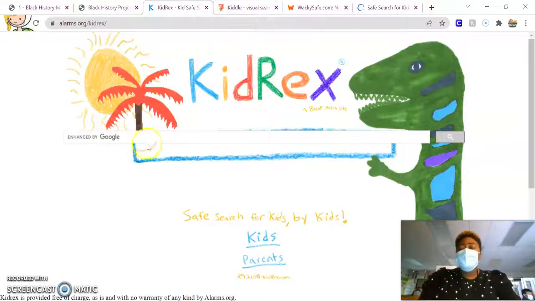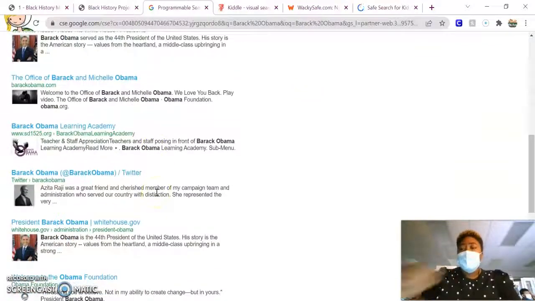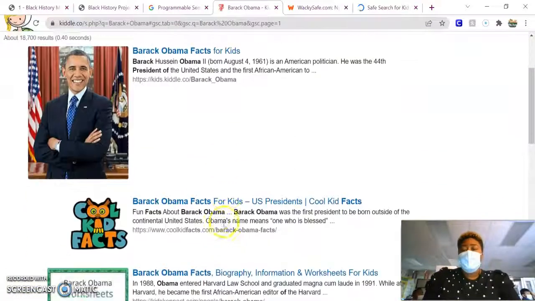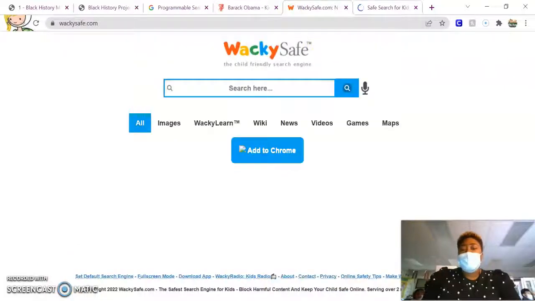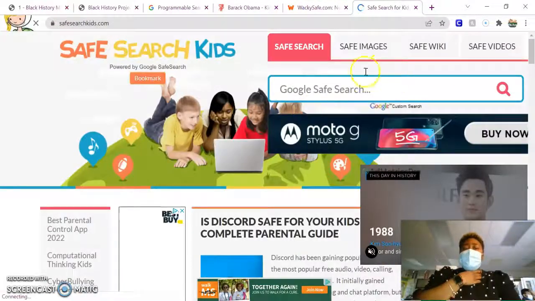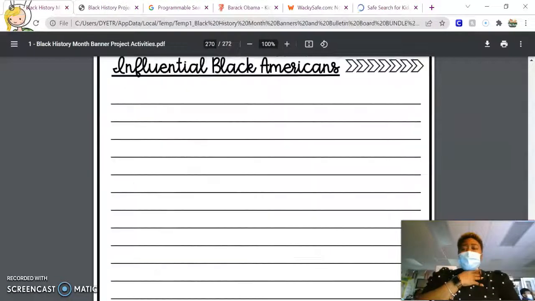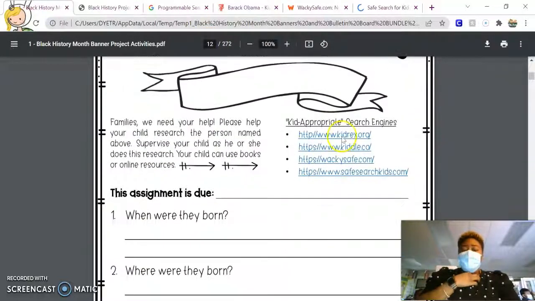This is KidRex. What you will do, you will click the search engine and you will type in your person's name. And then links for you to use with this person's information are here. And you'll do the same thing for the other ones as well. It just brings up websites that you can use to find research for your person. Okay, so you have another search link here and you have another search box here where you could put in that person's name in order to complete that project. Okay, so here is where you can find those links again that I just clicked on.